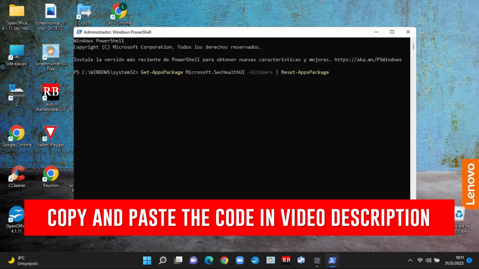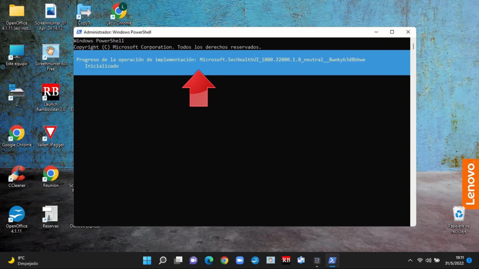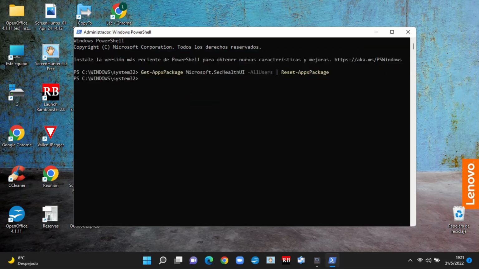Once you have added the line, simply press the Enter key. And then the command is executed. You will see what you are seeing on screen, white letters against a blue background. Now type Exit to exit this window.